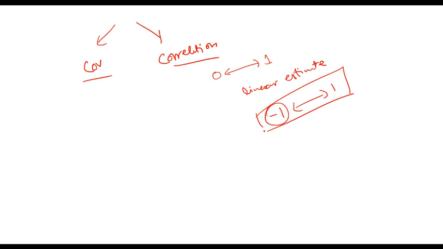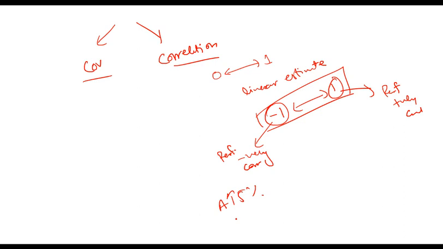Minus 1 means that two variables are perfectly negatively correlated. And 1 means that they are perfectly positively correlated. Minus 1 would mean that if asset A goes up 5%, B will go down 5%. And perfect correlation would mean that if A goes up by 5%, B will go up by 5%.